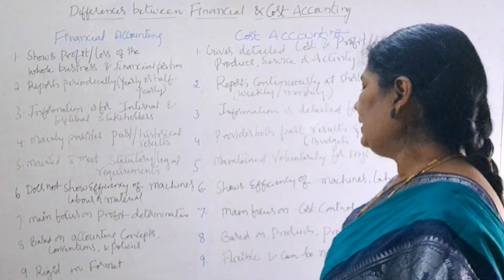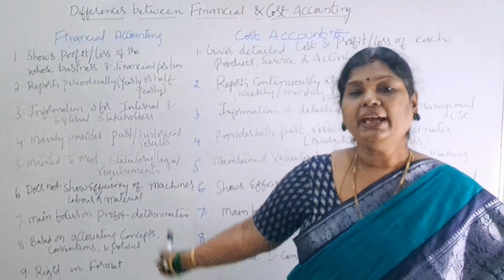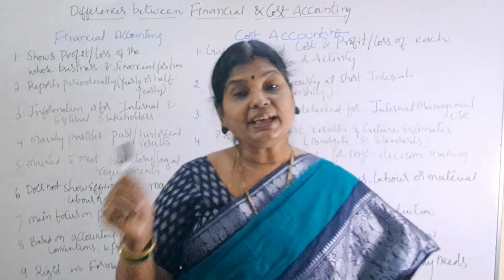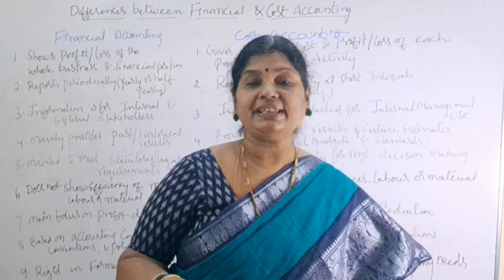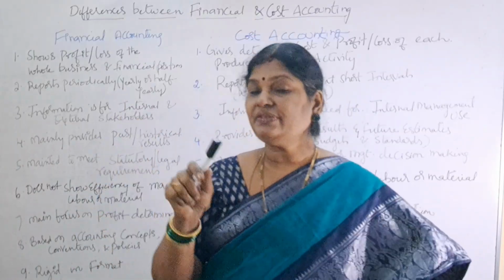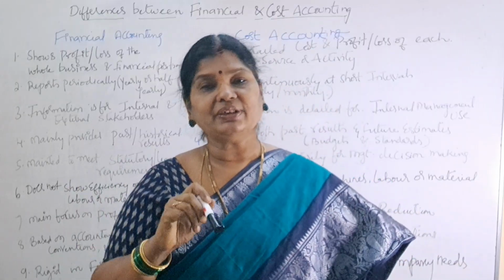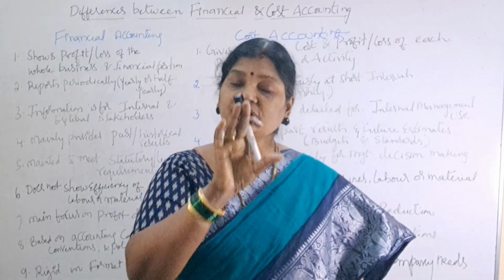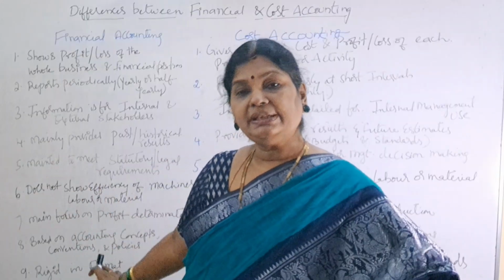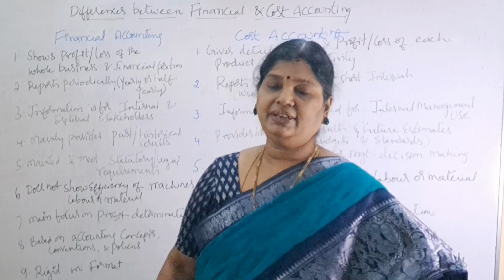Next, the eighth one: based on accounting concepts, conventions, and policies. Financial accounting is prepared based on accounting concepts, conventions, and accounting policies. What we have learned in financial accounting, we have discussed accounting principles, meaning our accounting concepts and conventions. Based on those concepts and conventions, the accounting policies, and accounting standards, we prepare financial accounting.